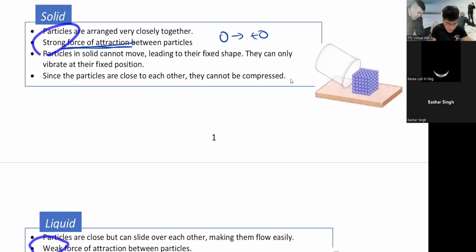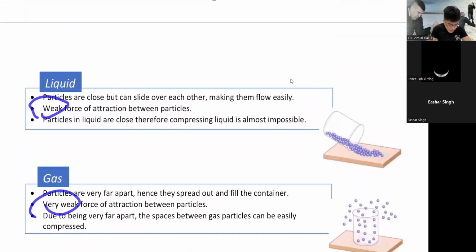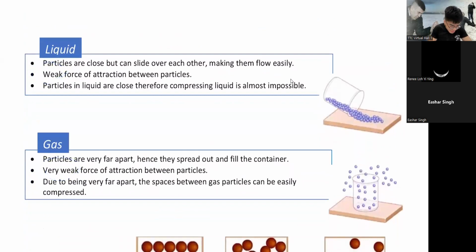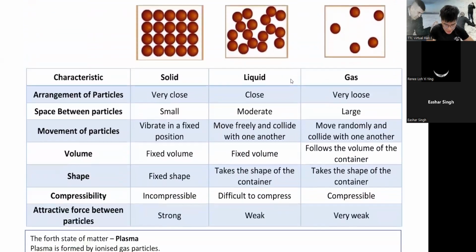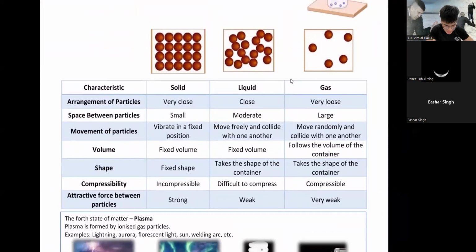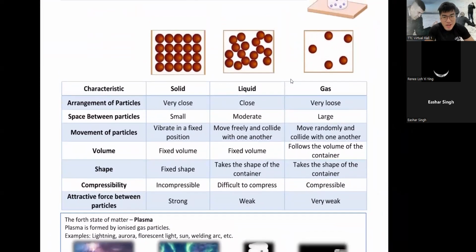All right. So this one, fixed shape. This one, there's no fixed shape. This one can flow to any shape. Gas also has no shape. So to summarize everything, I made a table for you. This is the summary for everything.